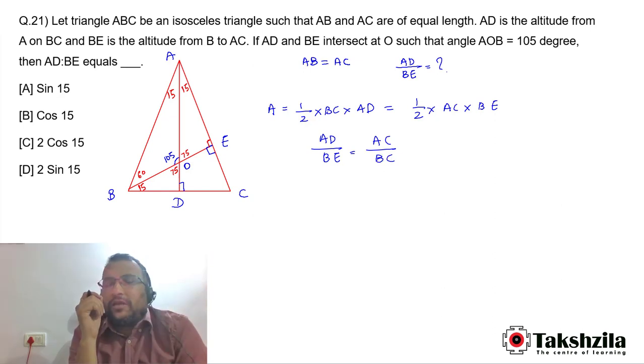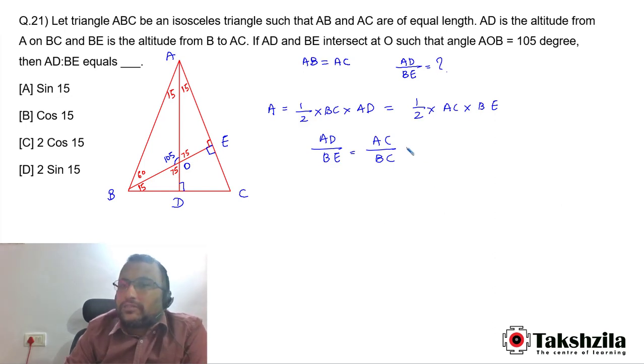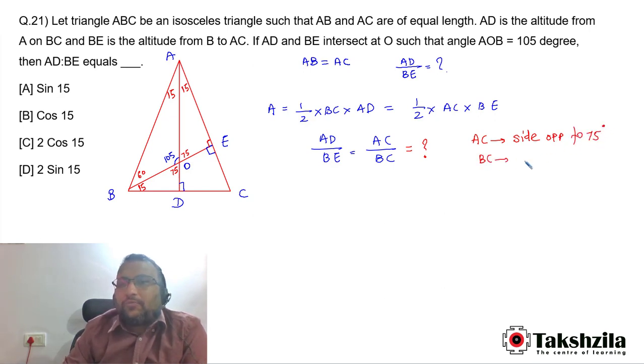तो इस क्वेश्चन में लिखा क्या था कि हमें AD and BE का रेशियो निकालना है. Now our question becomes AC and BC का रेशियो is how much, everyone? यहाँ पे AC is a side opposite to 75 degrees and BC is a side opposite to 30 degrees over here.